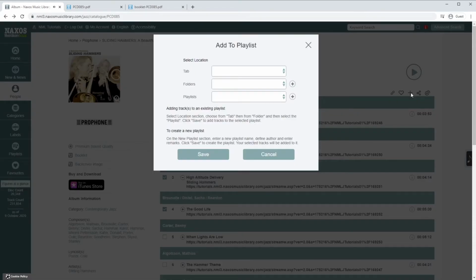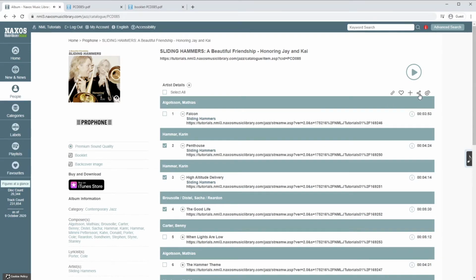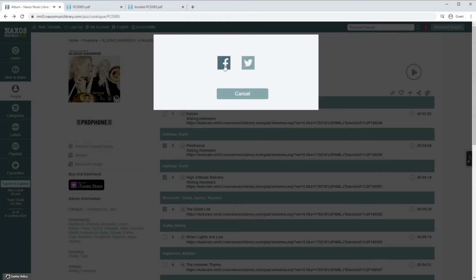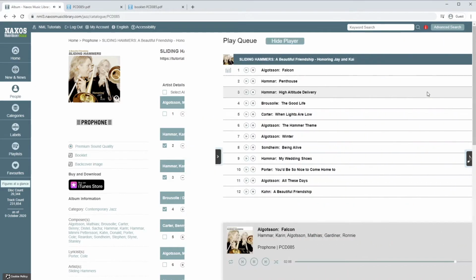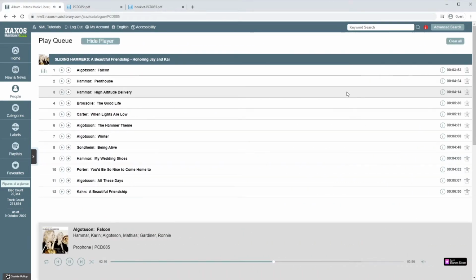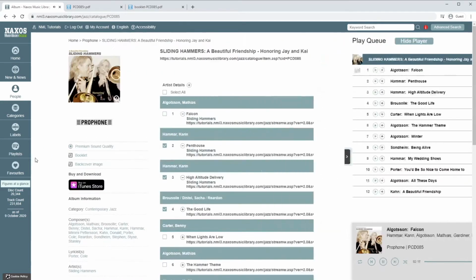Add to Playlist. This will open the playlist dialog where you can add any number of tracks to a new playlist or select an existing one. See our separate video on using playlists for more details. Share. With one click, share the current page to Facebook or Twitter. And finally, add selected tracks or the whole album to the play queue by clicking this icon. This will add the tracks below any tracks that are already playing.